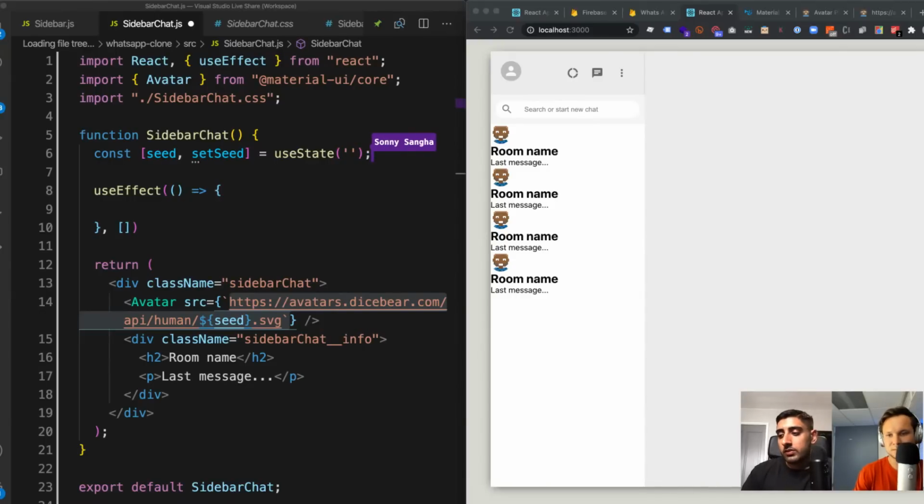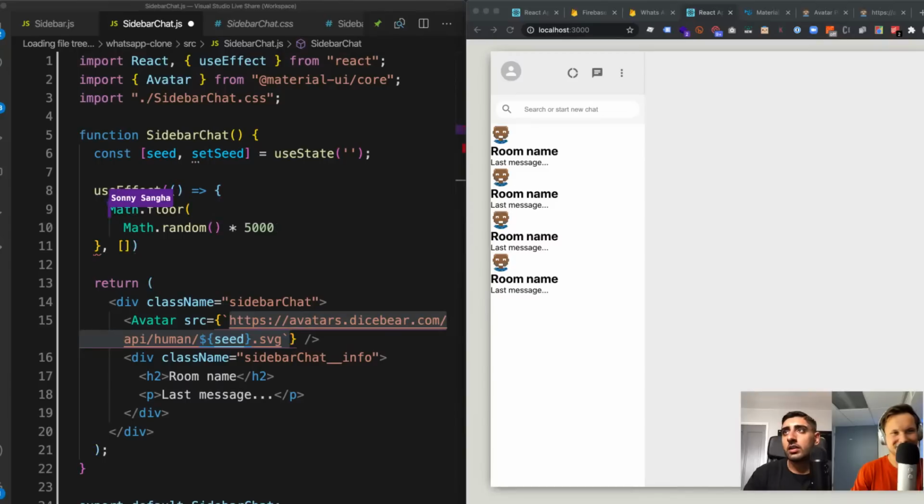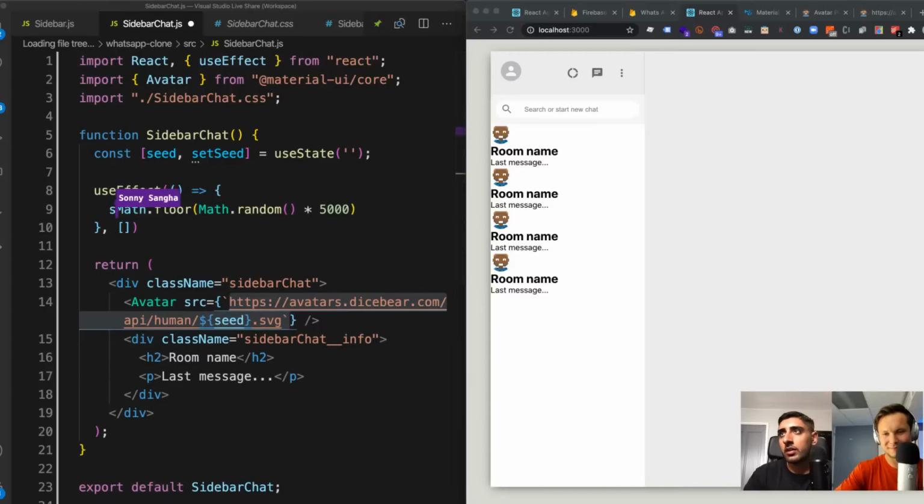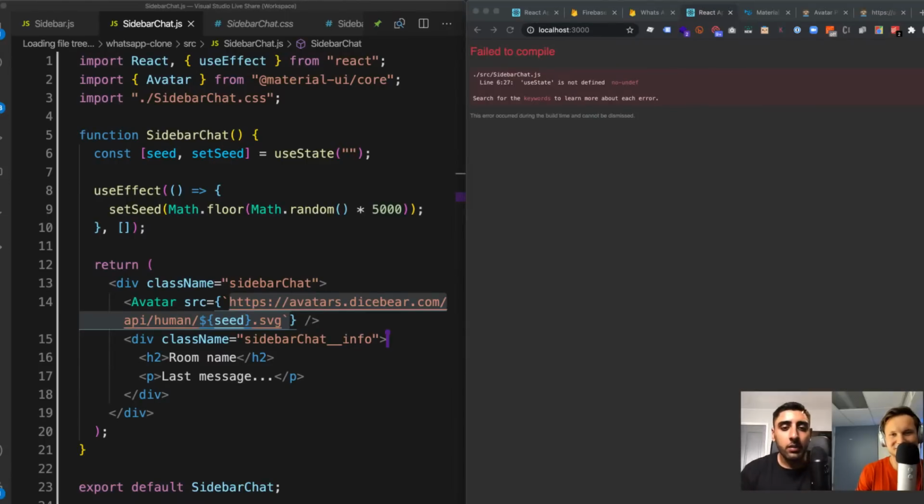All right. So now we can go here, and for the useEffect, all I've done very simply is make a Math.random. It's going to generate a number between 0 and 5,000. So this is the code. Basically what I'm doing here, guys, is very simple. I'm pretty much just doing setSeed with this. Whenever the sidebar chat loads, it will calculate some random one and use that for the icon. So it's going to generate random ones for the room every time. I need to go ahead and import useState.